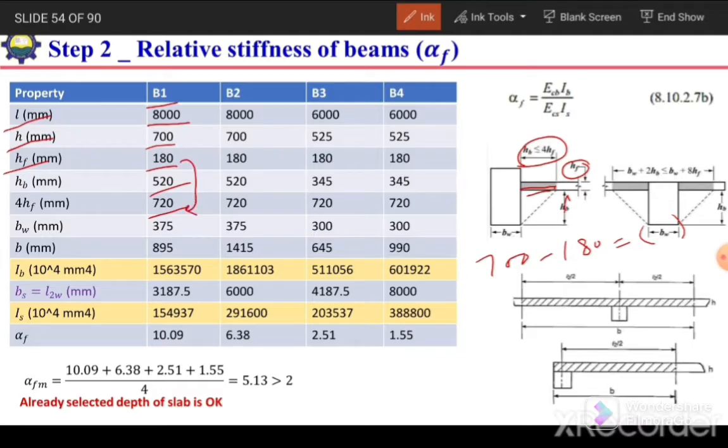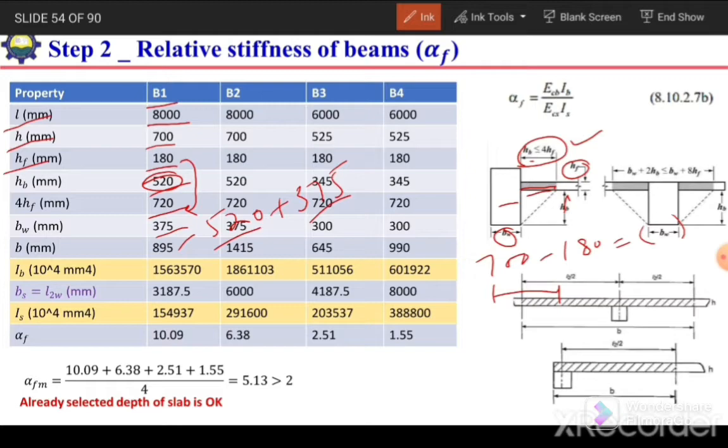So 180 times 4, it is 720. Okay, and width bw for beam 1 is 375. So this total value is bw plus hb or 4hf. We will consider the smaller value out of hb and 4hf. So hb is 520 and 4hf is 720, so this 520 will be considered. So 520 plus 375, it will be 895. It is hb plus width of the beam.